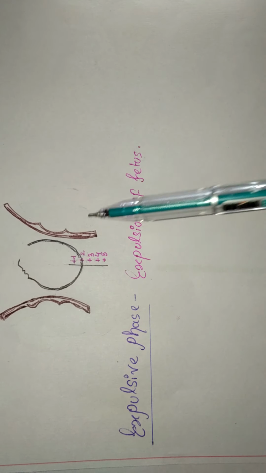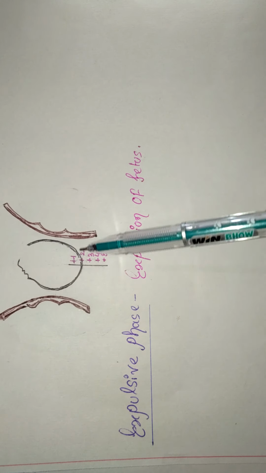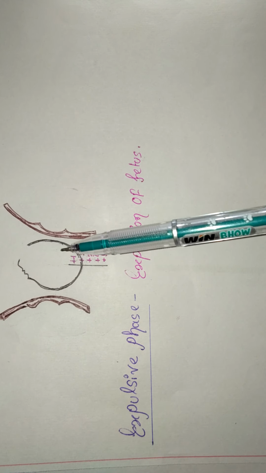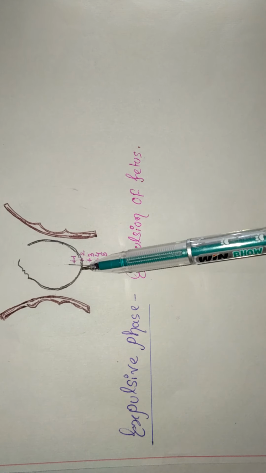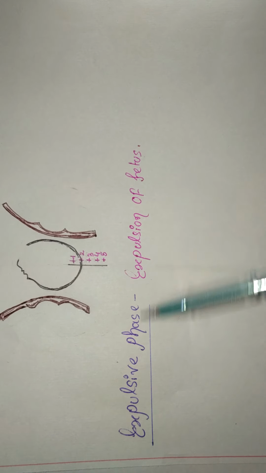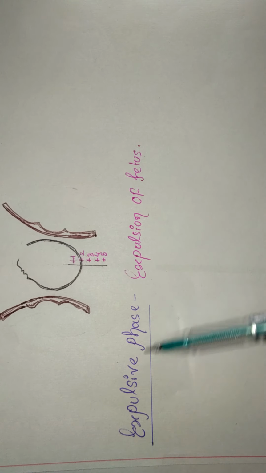In the expulsive phase, after the fetal head is at +4 or +5 station, the fetus will deliver. So expulsion of the fetus is called the expulsive phase.